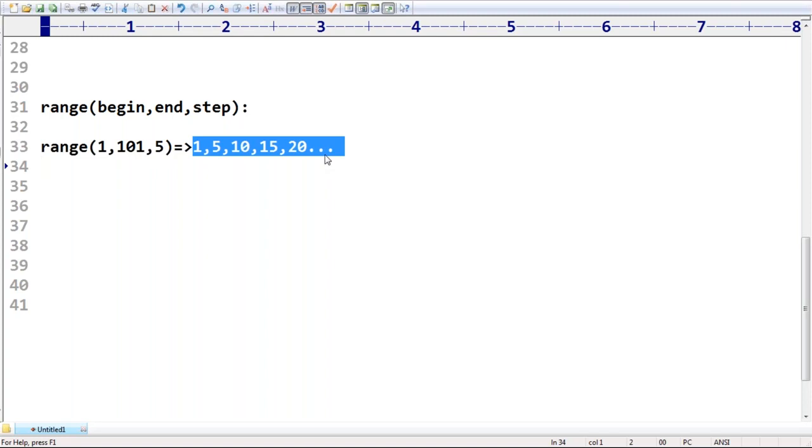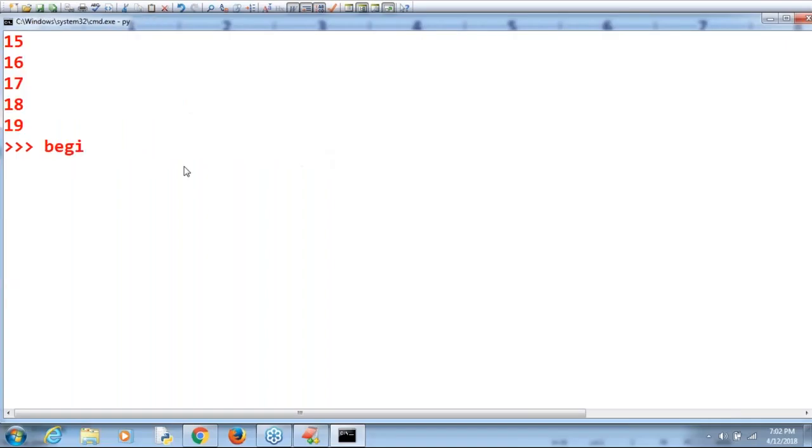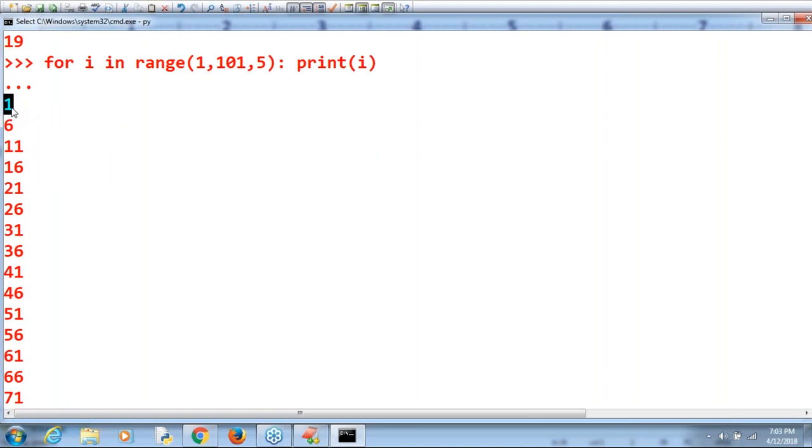Now this is what you people should be aware of. Just have a look once. Let me take range of 1, comma 101, comma 5. For i in range, can you please print i value? Have you observed? It starts from 1. After 1, it's going to increment by 5: 1 plus 5 is 6, 6 plus 5 is 11, 11 plus 5 is 16.